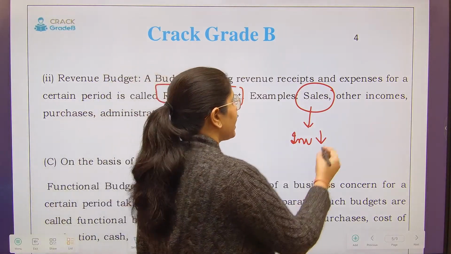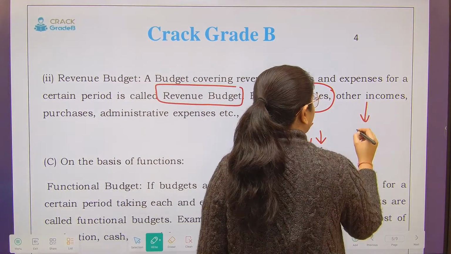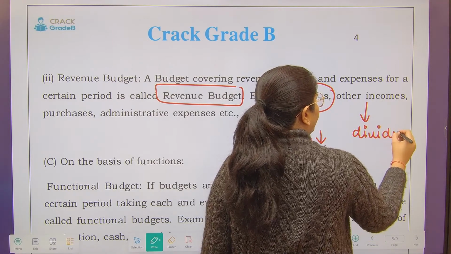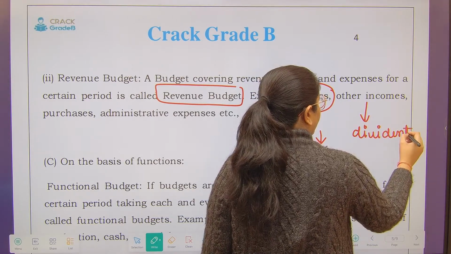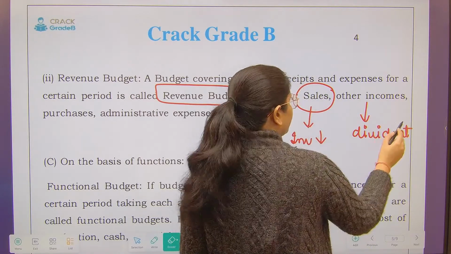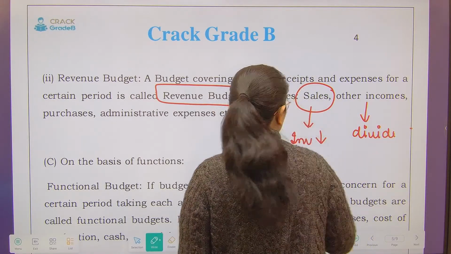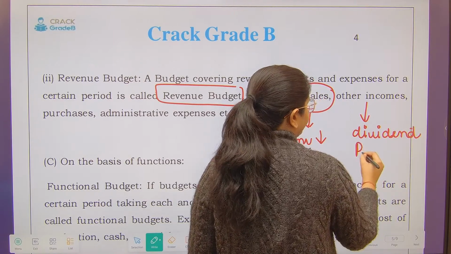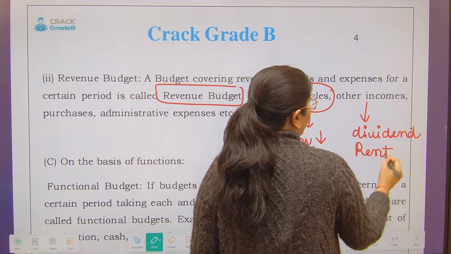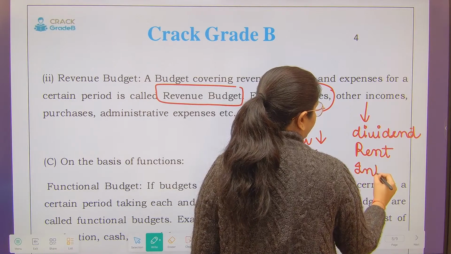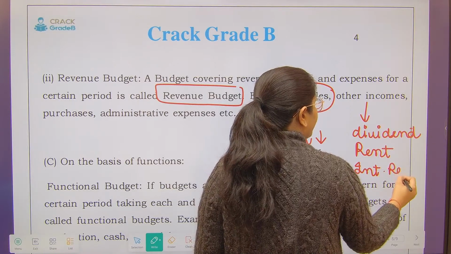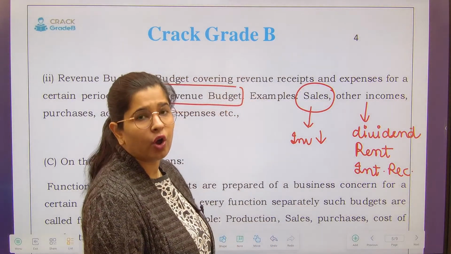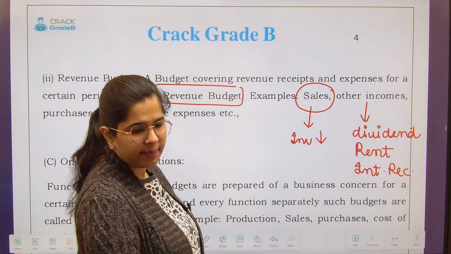Other income means like your dividend, rent received, interest received, all of these are not resulting in any increase or decrease in the long-term liability or long-term asset.